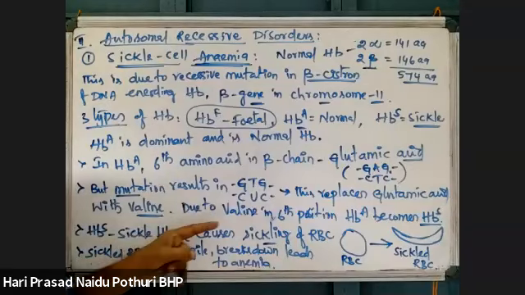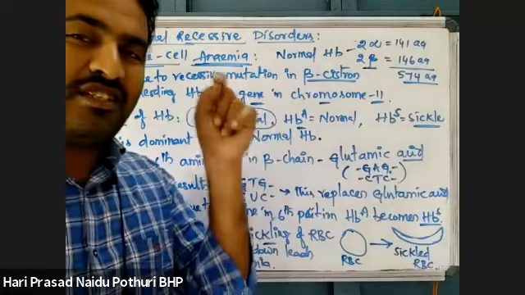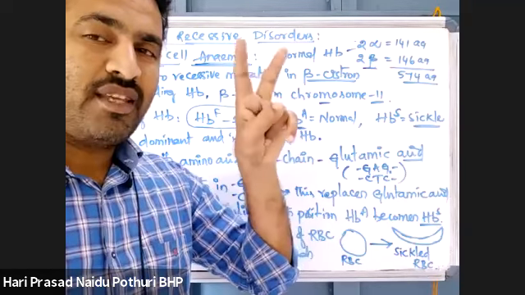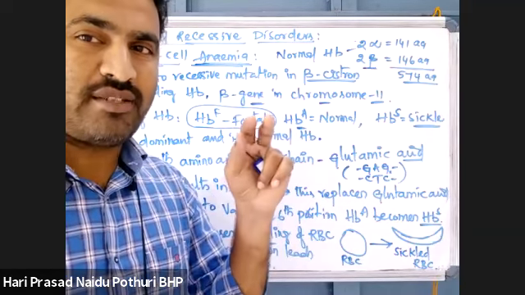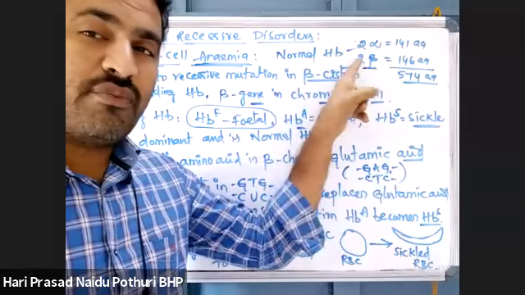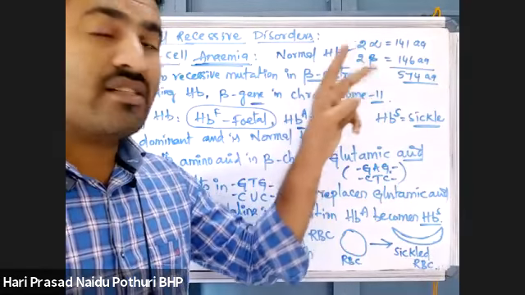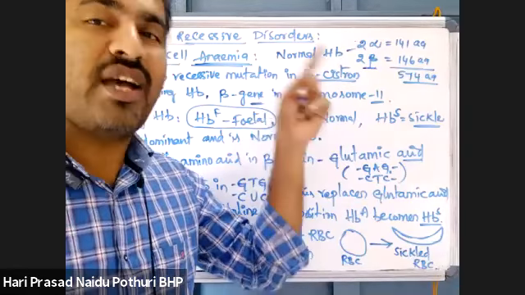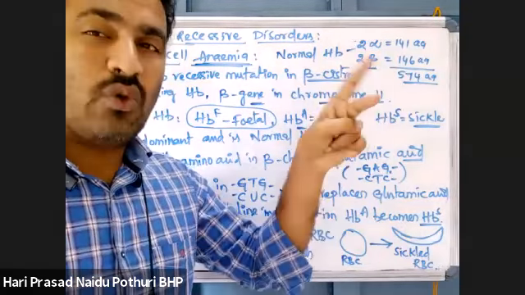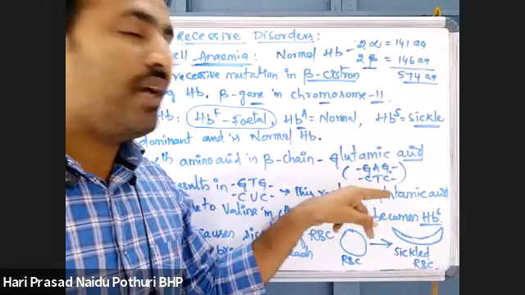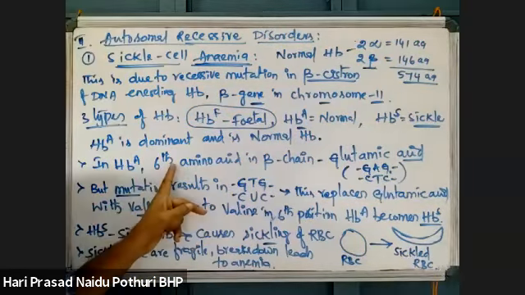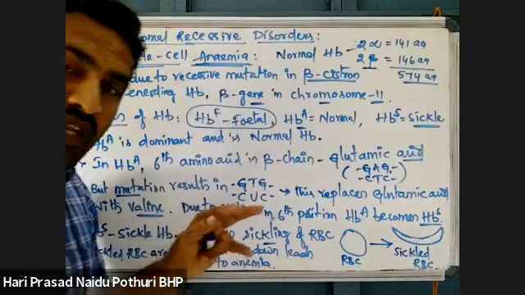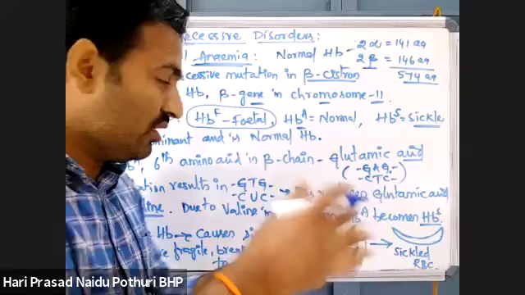So due to the replacement of just one amino acid in the 6th position, actually 2 beta chains are there. Each beta chain has glutamic acid in the 6th position, and each is replaced with valine. So 2 glutamic acids are replaced by 2 valines at the 6th positions in the 2 beta chains. Due to that replacement, the type of hemoglobin changes.